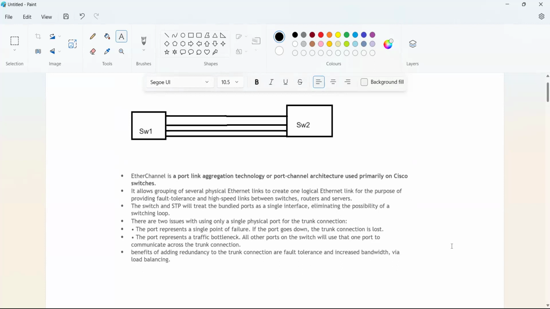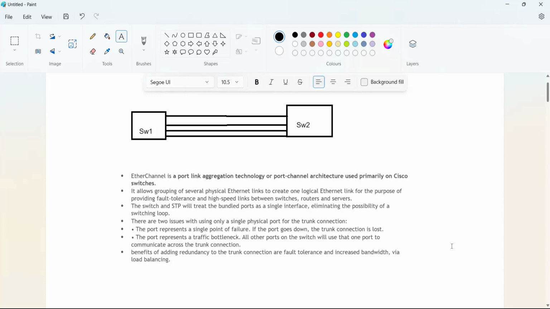Where will you configure it? In L2 also, L3 also, we use this technology. The switches and STP will treat the bundled ports as a single interface. STP treats it as a single interface, eliminating the possibility of a switching loop. Normally, to eliminate the switching loop, we have a designated port and root port, and the others are alternate or blocking ports. But in EtherChannel, all are forwarding ports only, in forwarding state only.